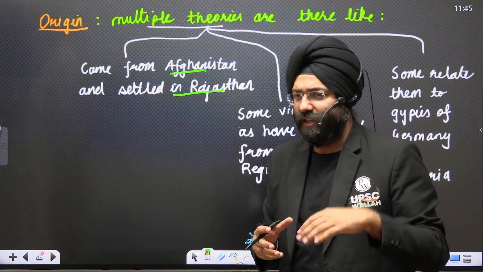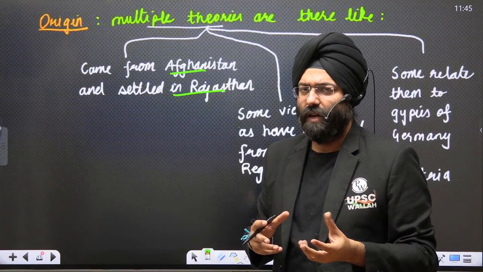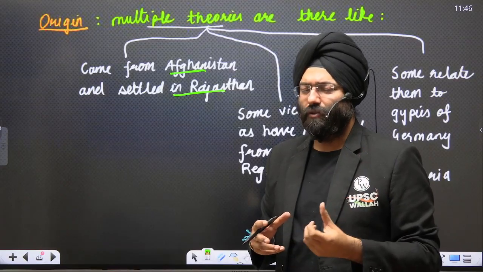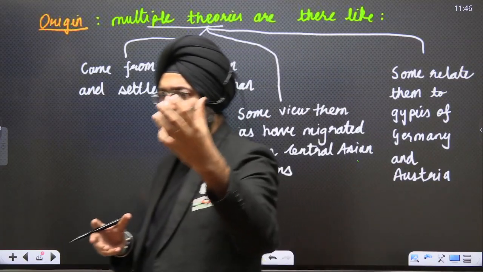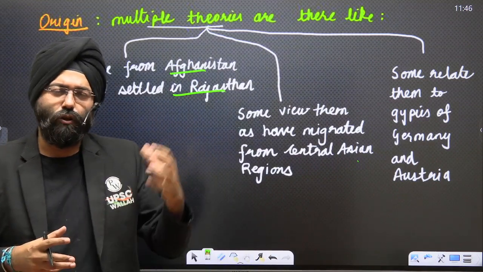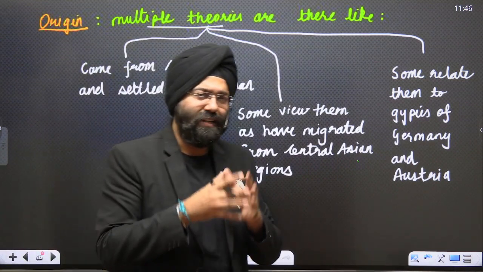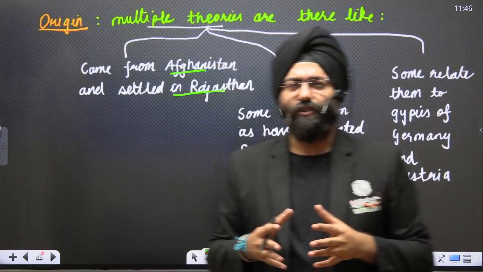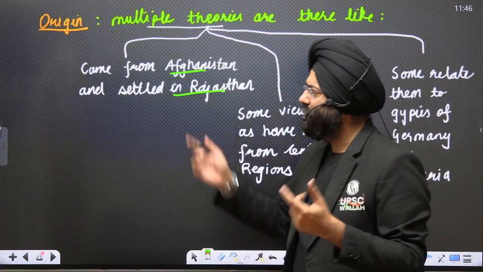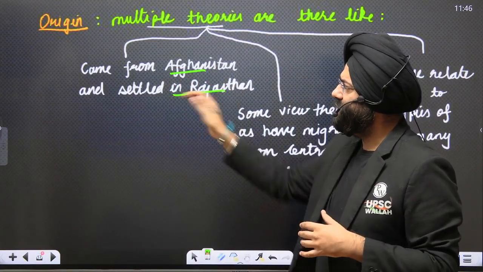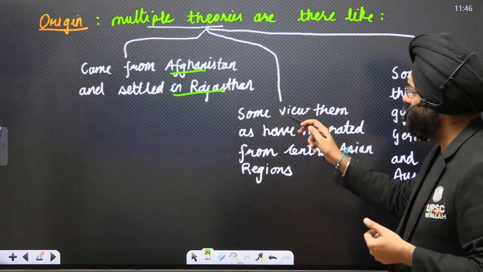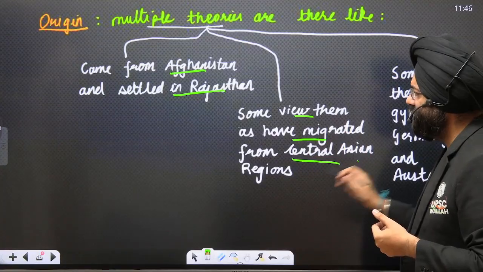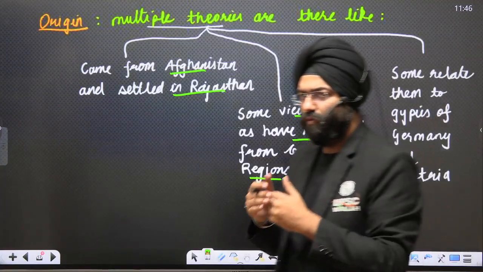There are various interpretations that have been stated by various anthropologists. Some say that they went along with the Mughal army to the Deccan region, so they possibly spread to the southern Indian regions of Andhra Pradesh and Telangana also. So one view is that they came from Afghanistan and settled in Rajasthan and later spread to various other parts. Some view they migrated from the Central Asian regions, settled in Rajasthan, and moved on to other parts.